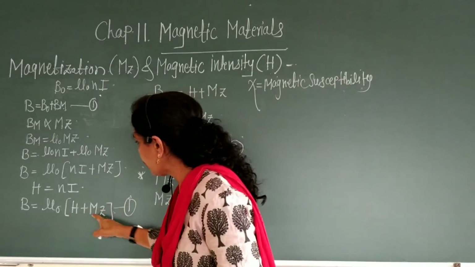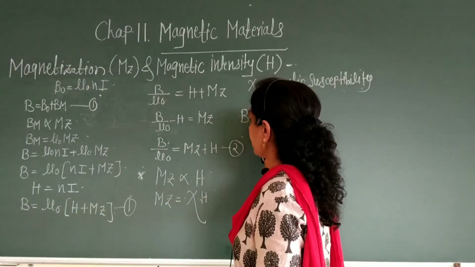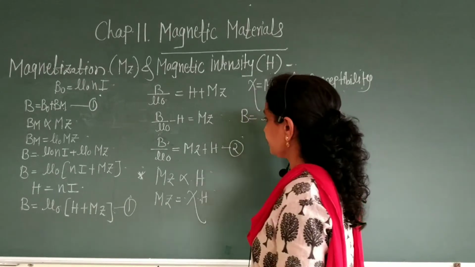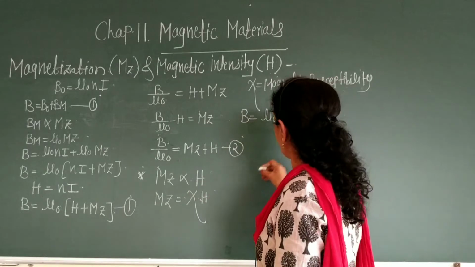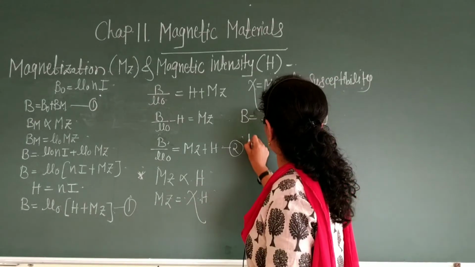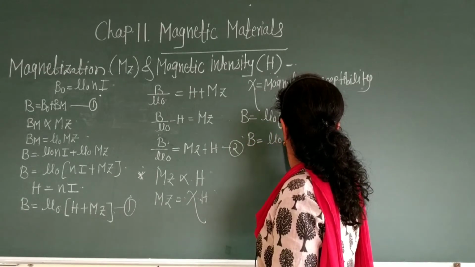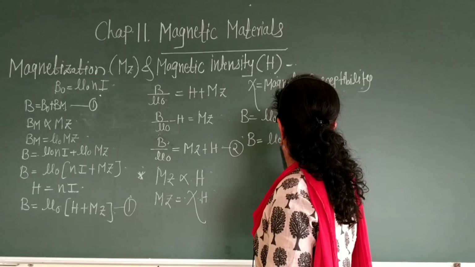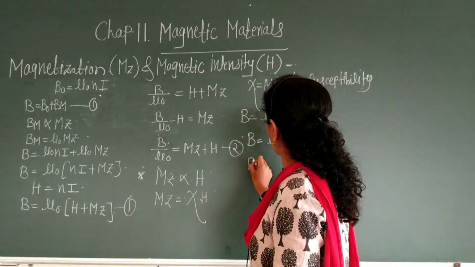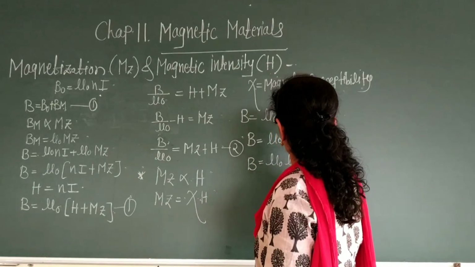Then put this value here in equation number 1. Therefore B is equal to mu naught H plus Mz. Mz is chi into H. Okay, therefore B is equal to mu naught (1 plus chi) into H. Therefore B is equal to mu naught mu r into H.